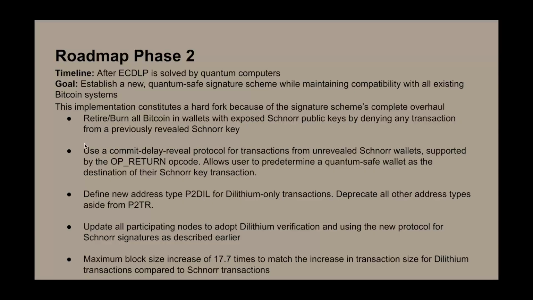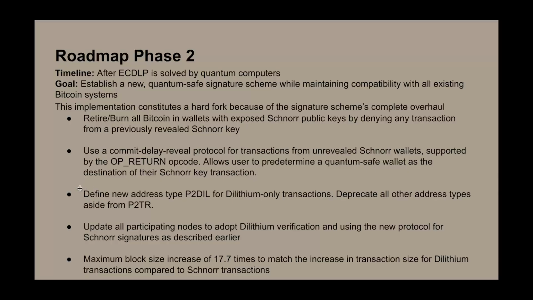And then we will also use a commit delay reveal protocol, which you will see the code implementation of later. We'll use that for unrevealed Schnorr wallets, where we use the OP_RETURN opcode so users can predetermine a quantum safe wallet as the destination of a Schnorr key transaction. Even if the Schnorr key is unsafe, they will be able to complete this transaction safely without people stealing from their Schnorr wallet, basically.